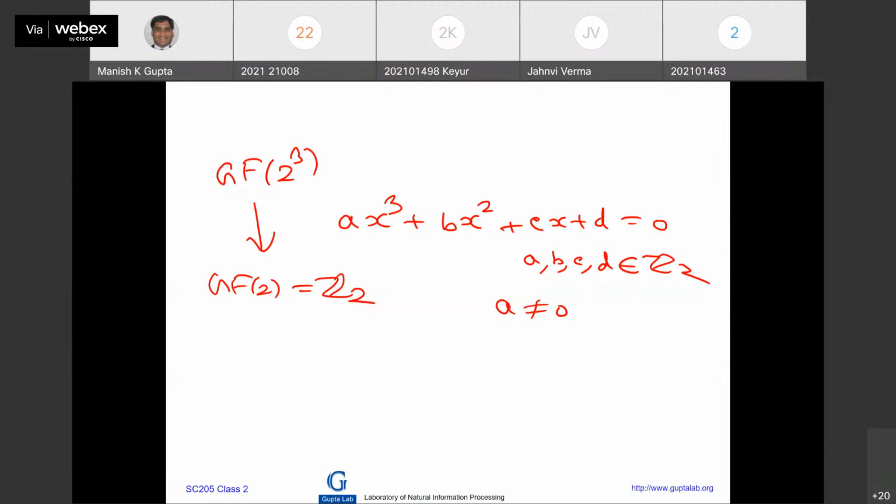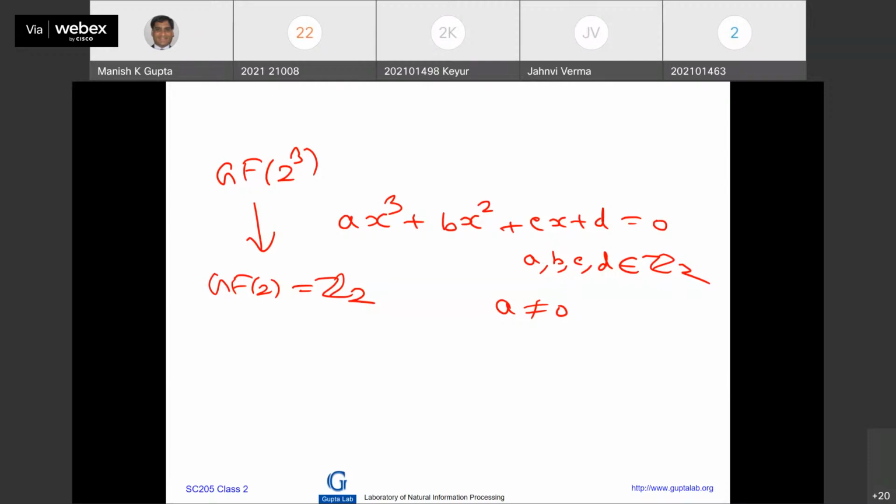X cube plus X square plus 1 is equal to 0 is one polynomial. Very good. We have found another one, X cube plus X plus 1 is equal to 0. Now what to do? Two ways: toss a coin. Now you see the real beauty of mathematics. You pick up anything. Somebody will pick X cube plus X plus 1 is equal to 0, somebody will pick X cube plus X square plus 1 is equal to 0. You will get a field with 8 elements, and the resultant fields are isomorphic, meaning algebraically the structure is the same. That is the beauty.